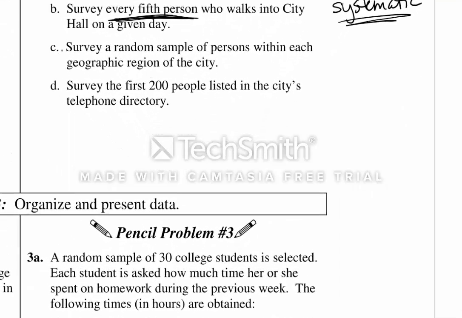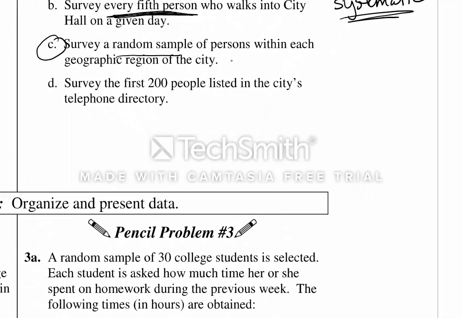C says survey a random sample of persons within each geographic region. So that probably looks promising there, because it is random and they go to all different parts of the city, so there's not going to be a bias on maybe where the jail is. And you can confirm that by looking at D, survey the first 200 people. That's considered a convenience survey, so it's not random enough for what we would need, and we're looking at what the best procedure would be.